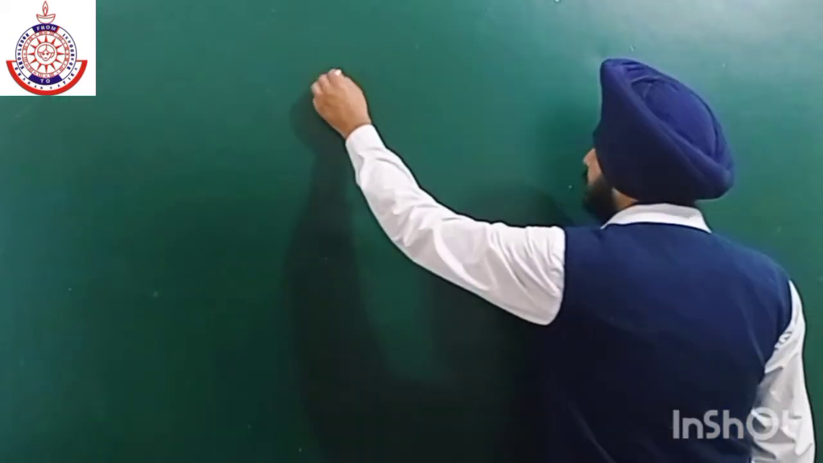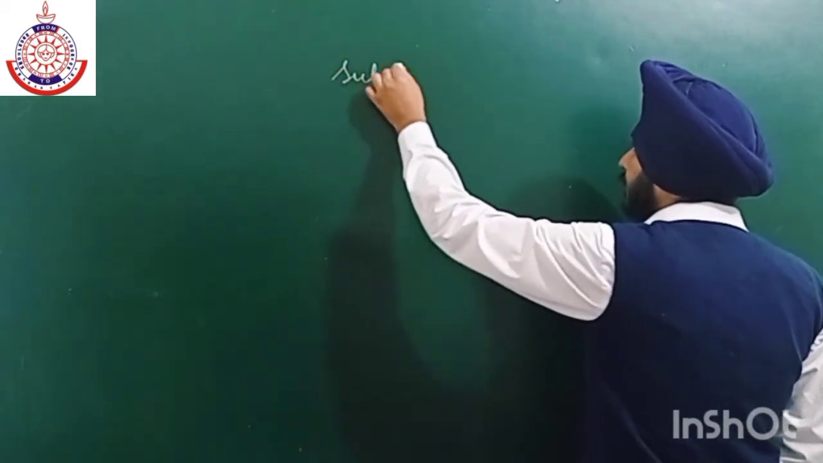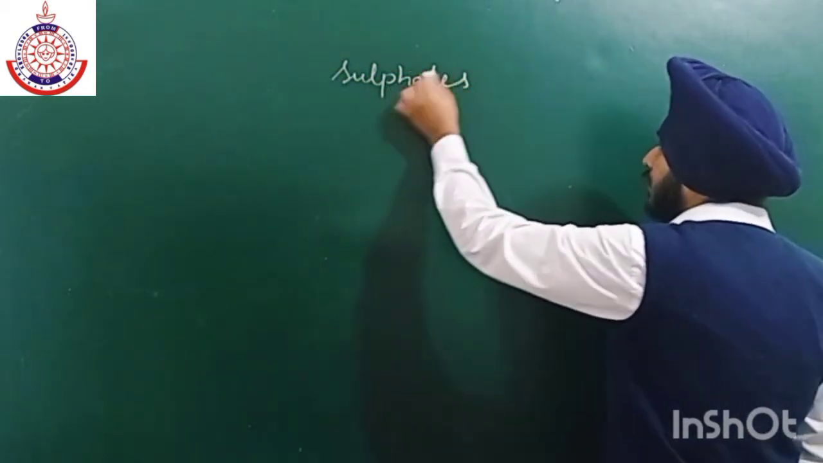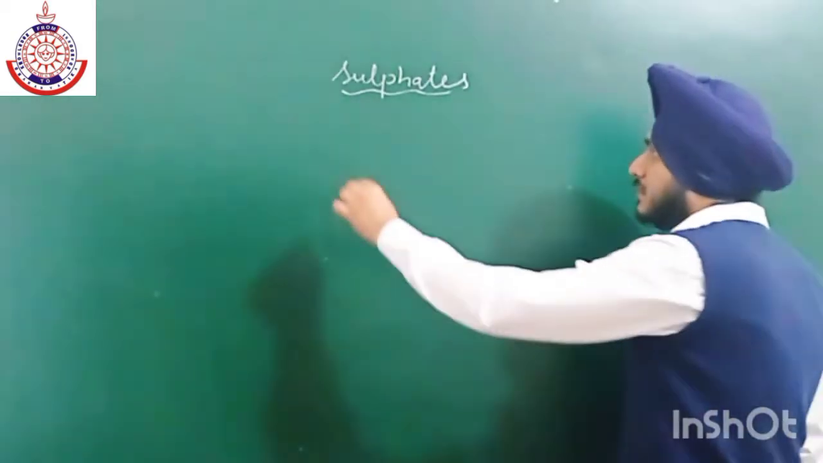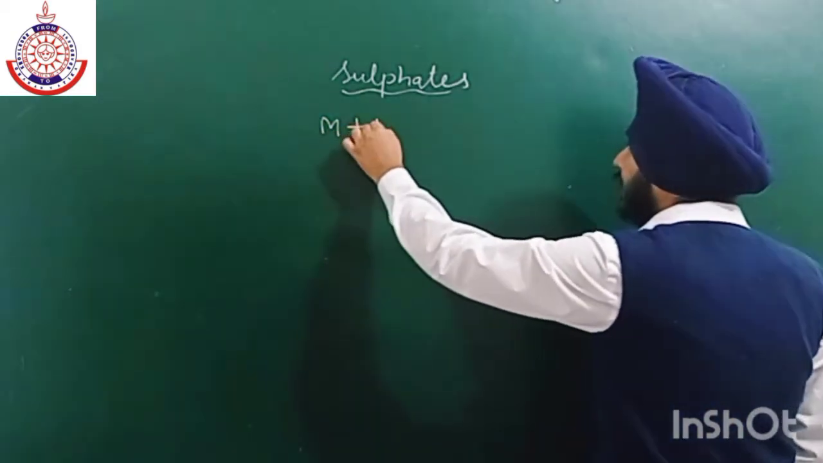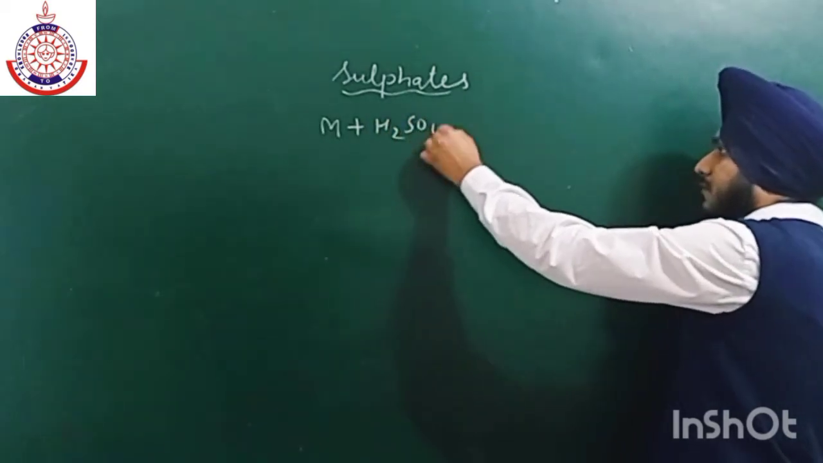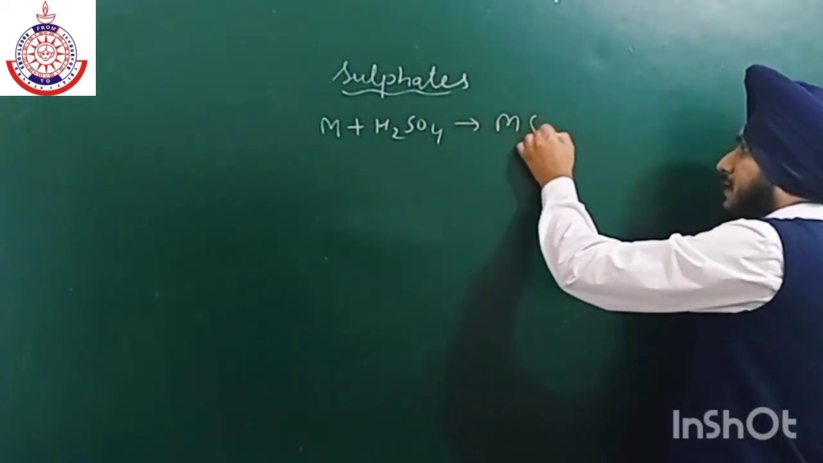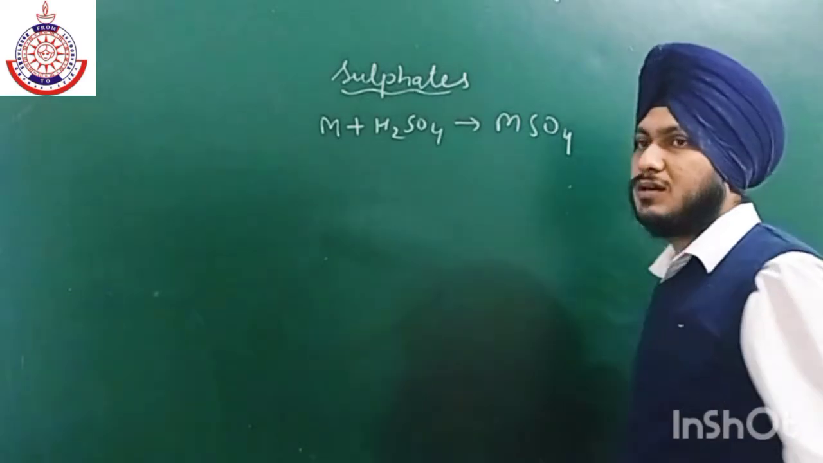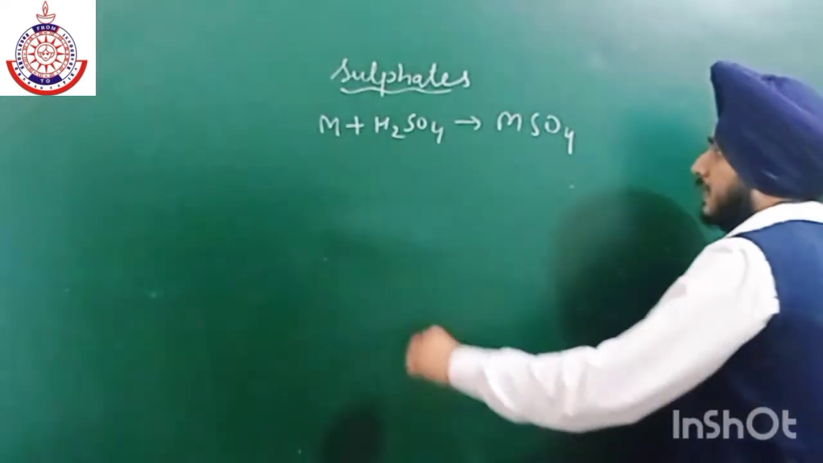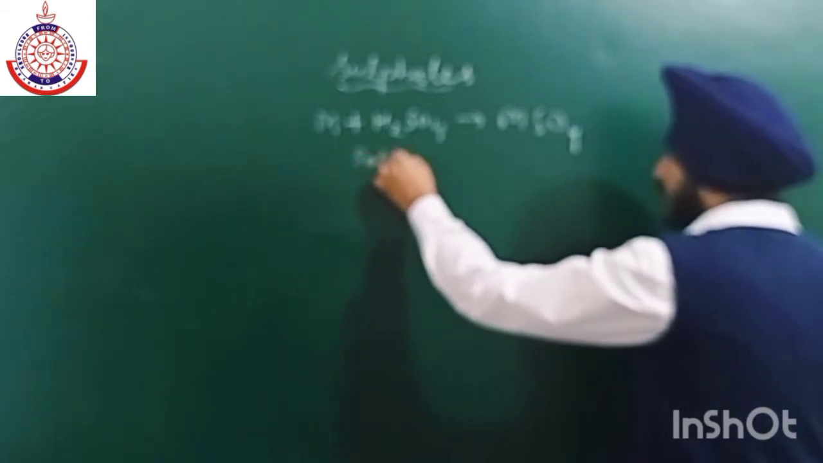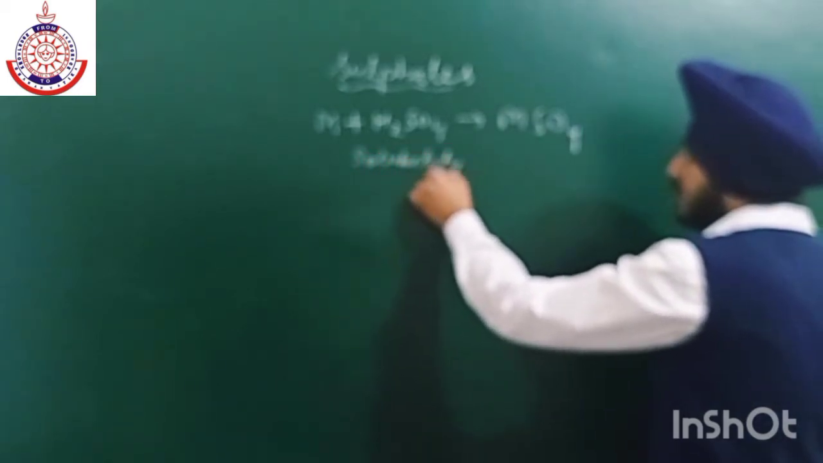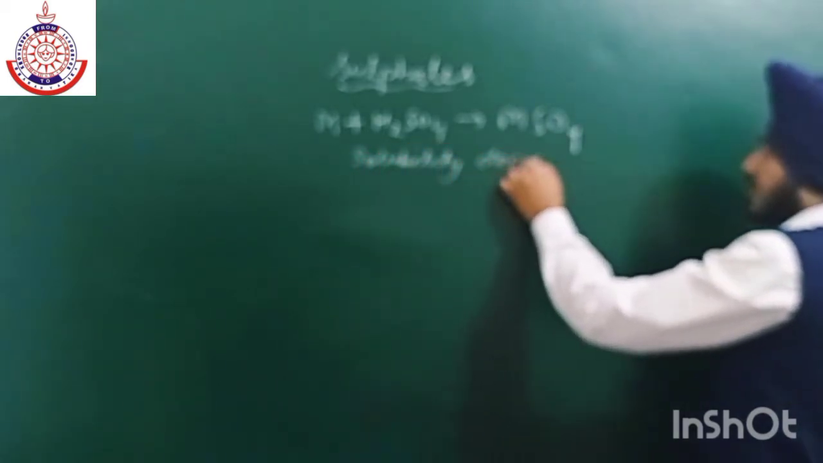Okay, now let's talk about firstly sulfates. If we talk about sulfates, the method of preparation is very simple. When we react metal with sulfuric acid, then MSO4 will form. Now its solubility decreases down the group.